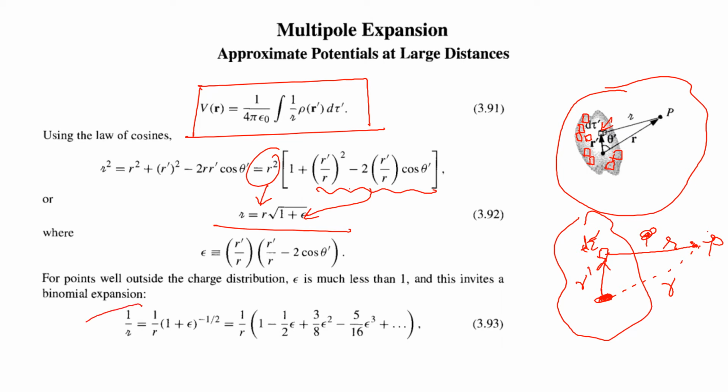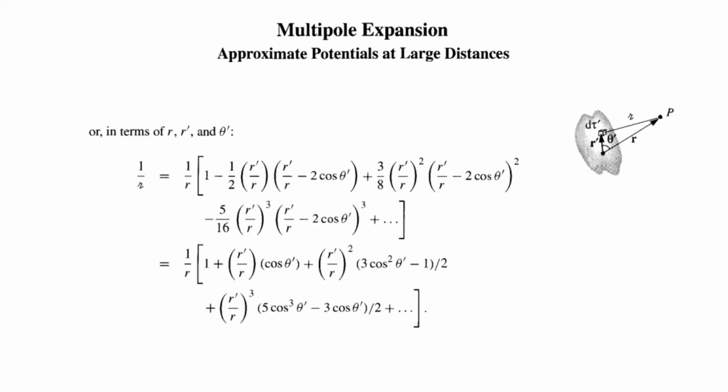Now we can simplify for 1 over curly r. So 1 over curly r will be 1 over r times 1 plus epsilon raised to the power minus 1 by 2, and we are applying the binomial expansion. So we get the expression 1 over r times 1 minus 1 over 2 epsilon plus 3 over 8 epsilon square minus 5 over 16 epsilon cube, etcetera. So this is what we get after applying the binomial expansion. Now you can simplify again.